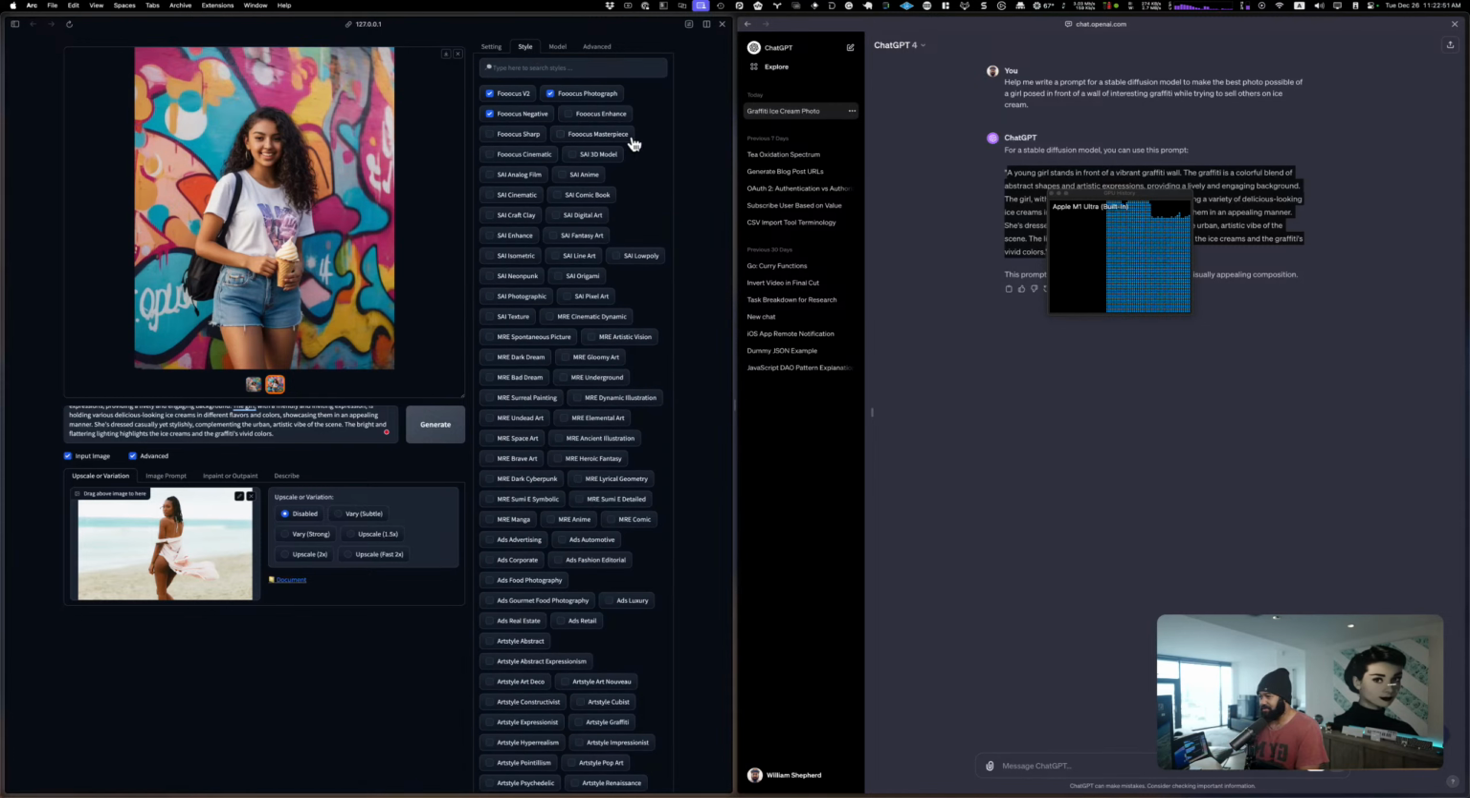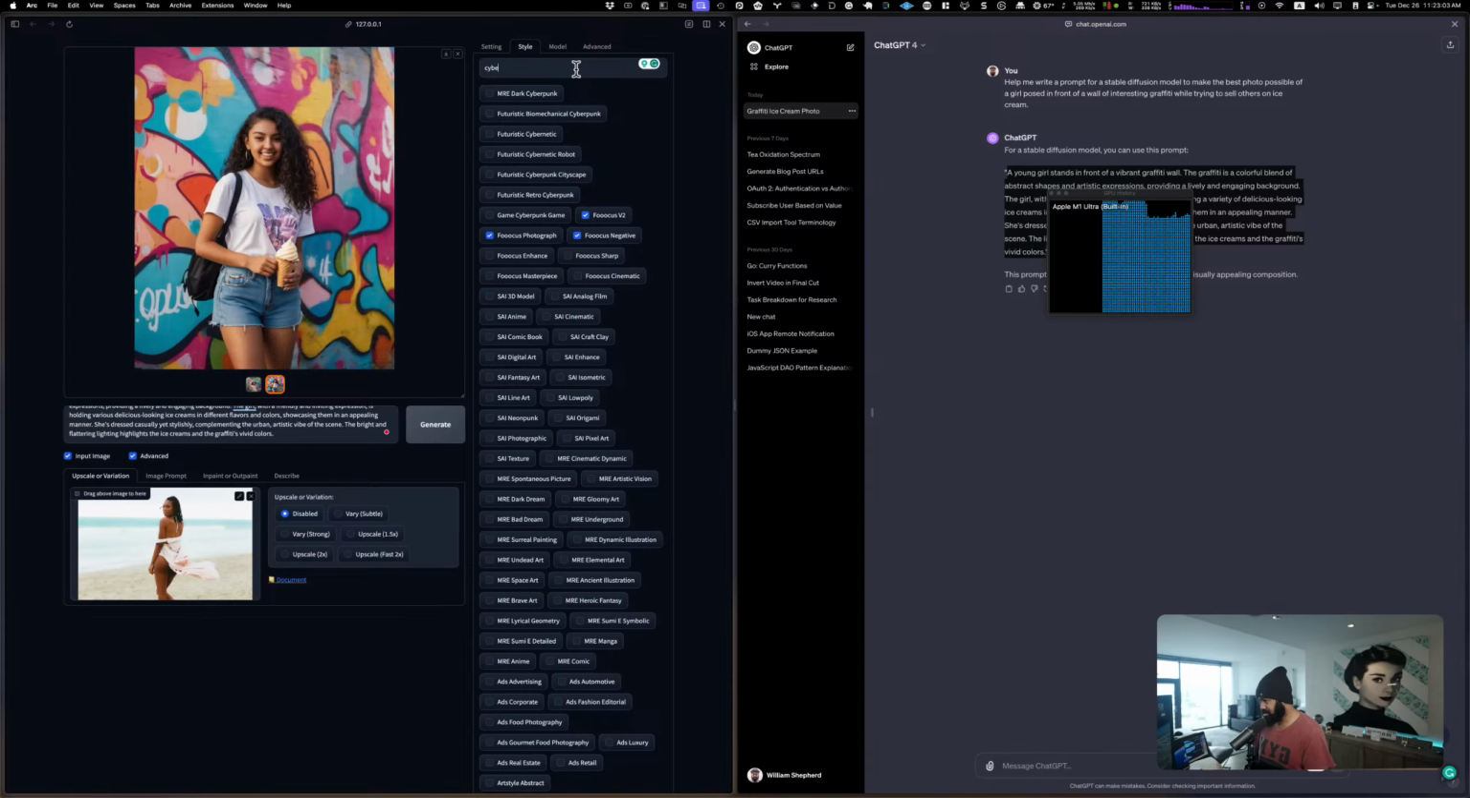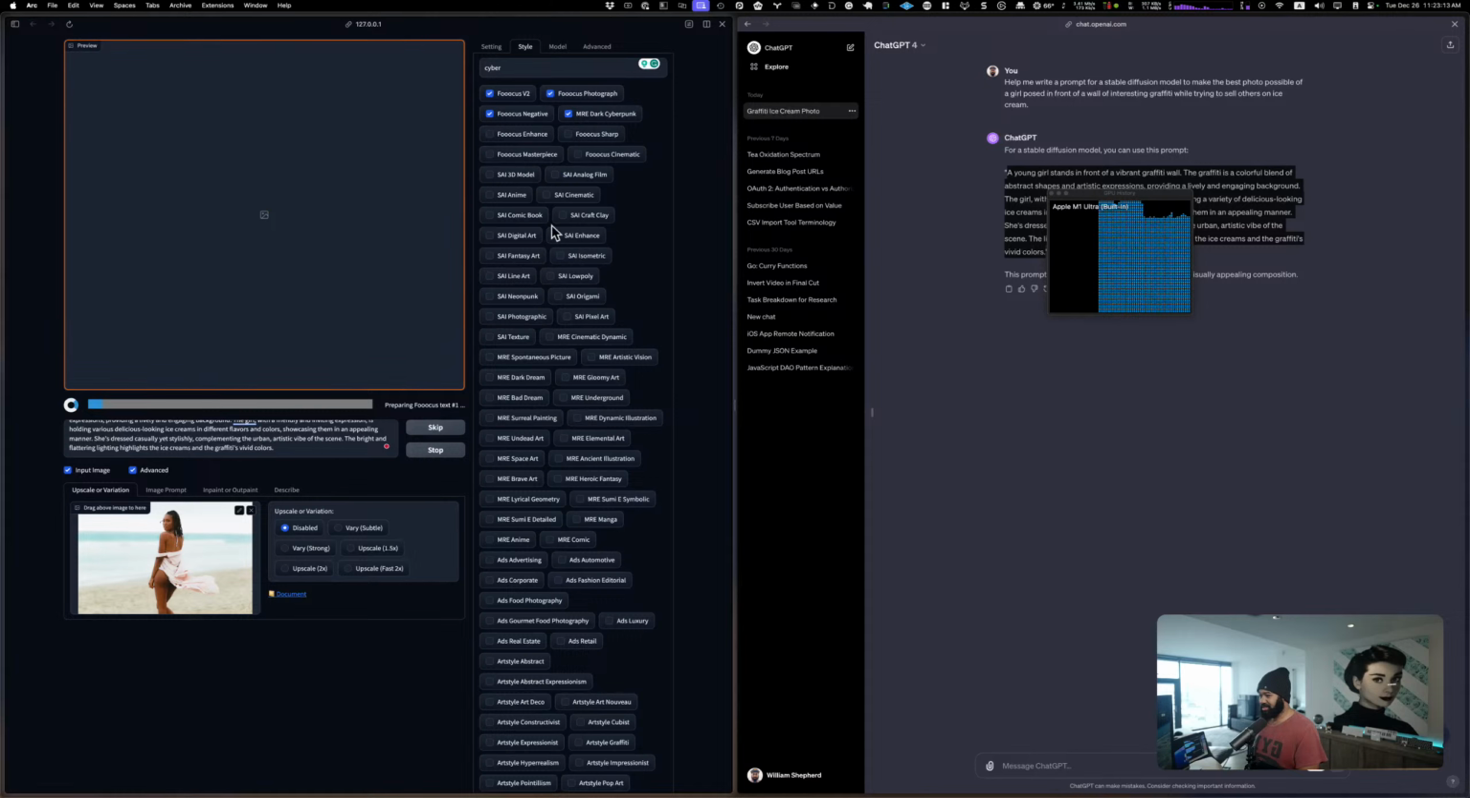And then for the style, this is where we can come in and give it some flavor. So I want this to be like cyberpunk or something like that. So we'll search for that, cyberpunk to go with my new Cybertruck. So we're going to do dark cyberpunk. Let's see what happens. We'll generate.